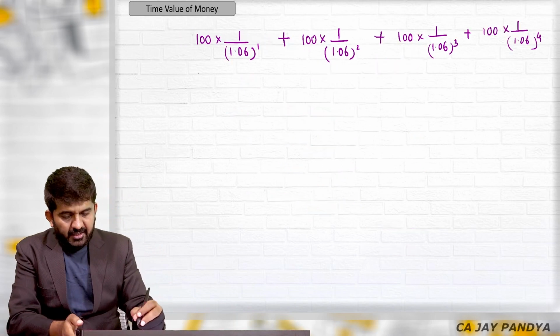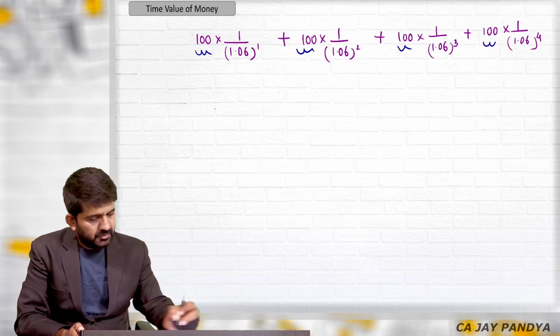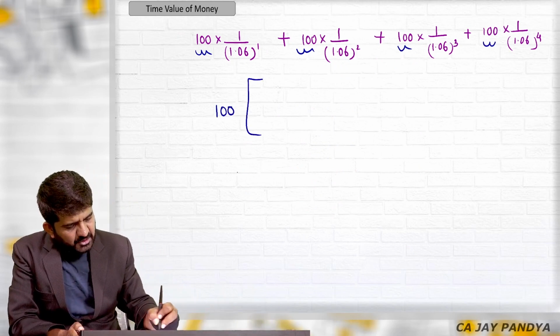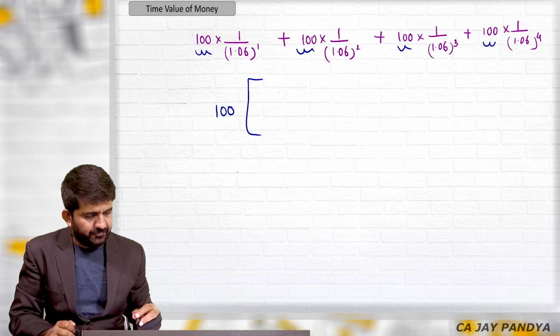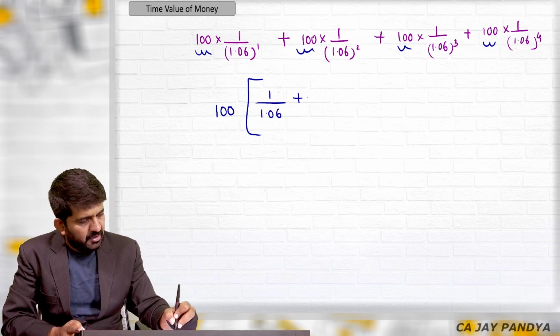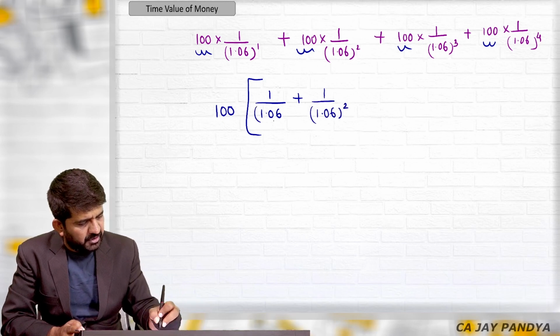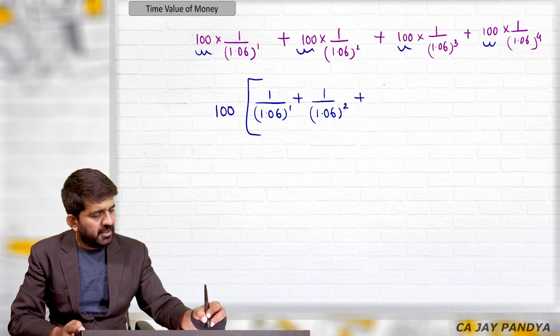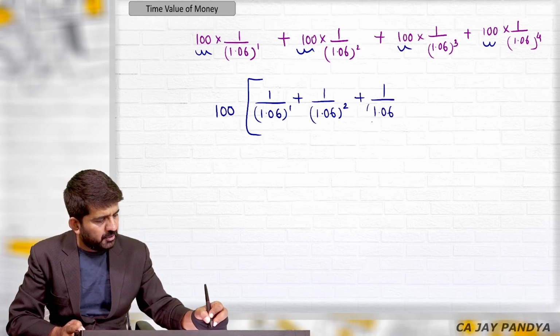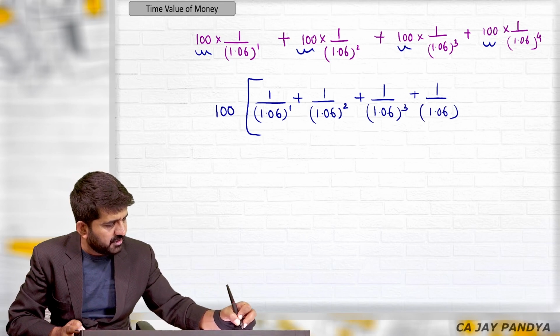Alright? Can we take 100 common? Yes. So 100, if taken as common, is written only one time. 1 divided by 1.06 raised to 1 plus 1 divided by 1.06 raised to 2 plus 1 divided by 1.06 raised to 3 plus 1 divided by 1.06 raised to 4.